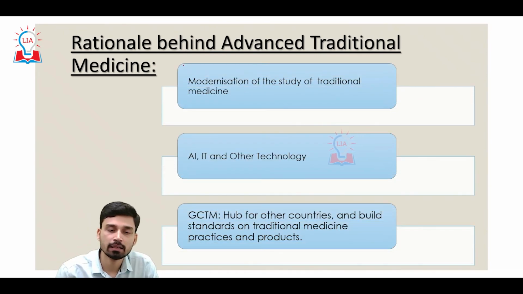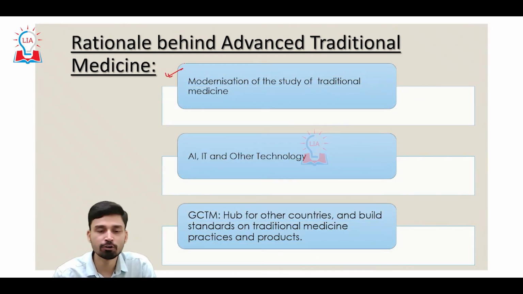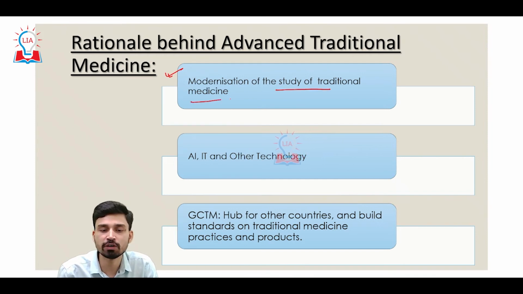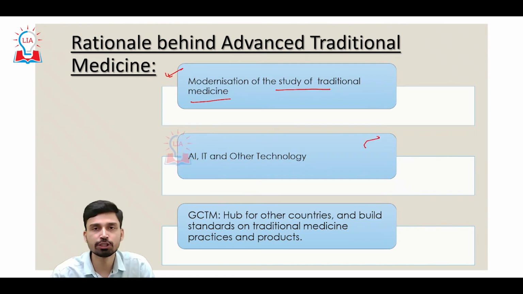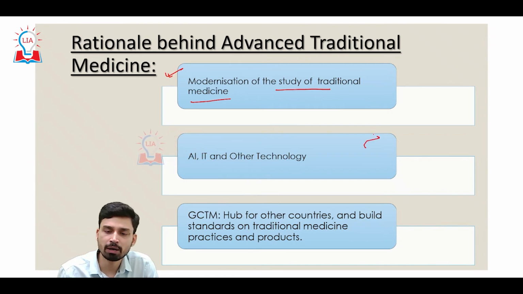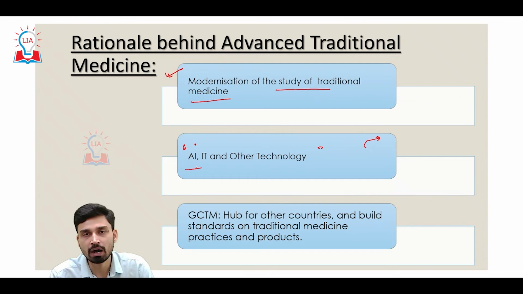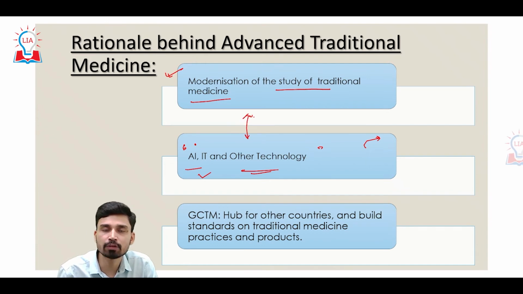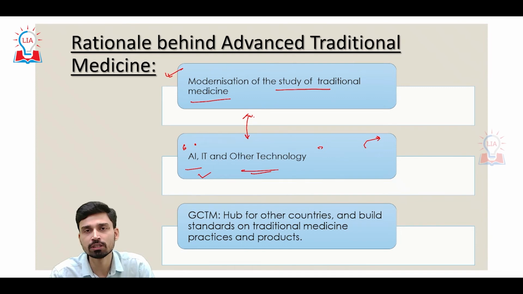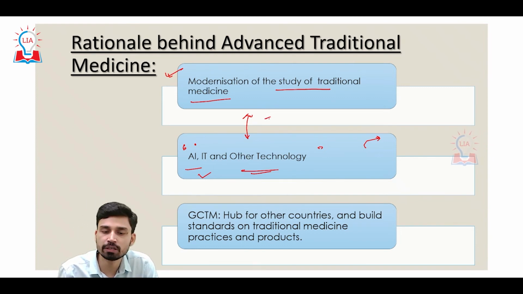Apart from that, the development of GCTM will also go a long way in the modernization of the study of traditional medicine, because as we know, today is the era of science and technology, where a lot of modern technologies have come into practice in modern medicine. For example, we have MRI machines, CT scan machines, X-ray machines. Apart from that, we are also dependent to a large extent on analysis of data with the help of artificial intelligence, information technologies and other technologies like cloud systems and all such. So there is an urgent need to integrate and actually utilize these technologies in the sector of traditional medicines as well.